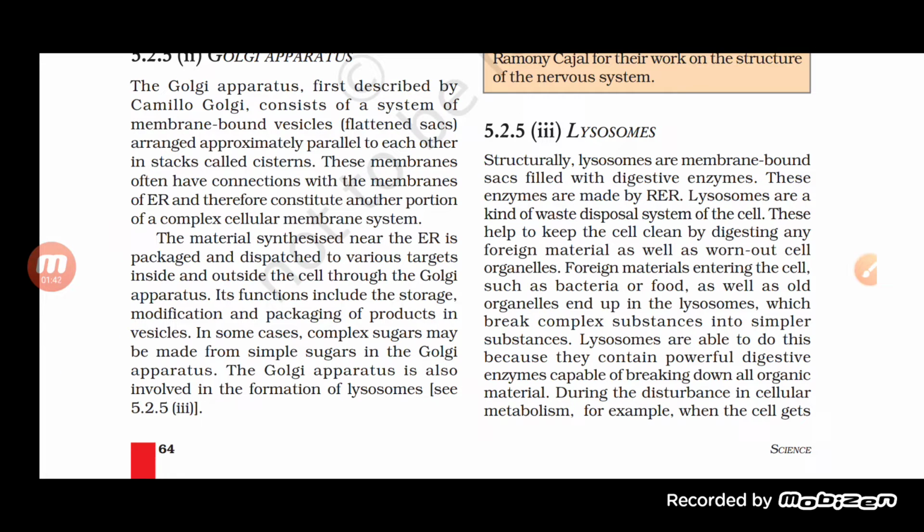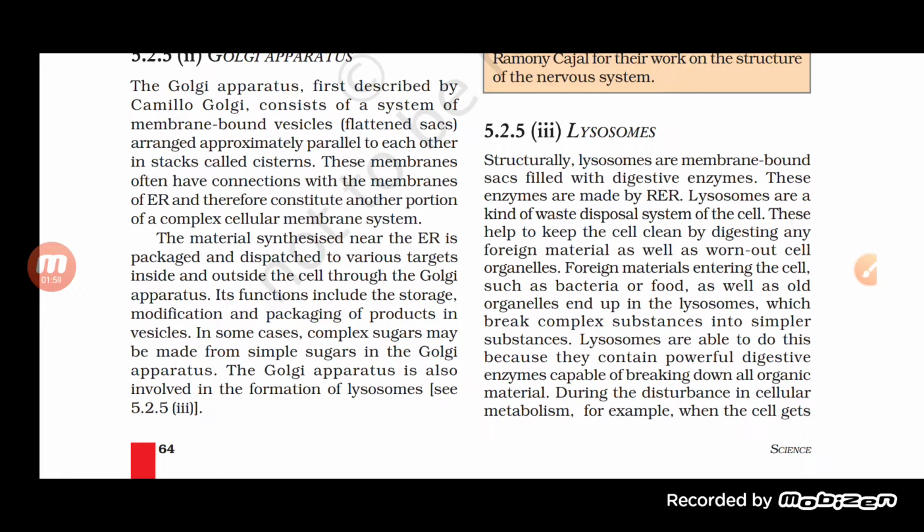Now, if we talk about the lysosome, students, what are lysosomes? They are membrane-bound sacs which are filled with digestive enzymes, and these enzymes are made by the rough endoplasmic reticulum.